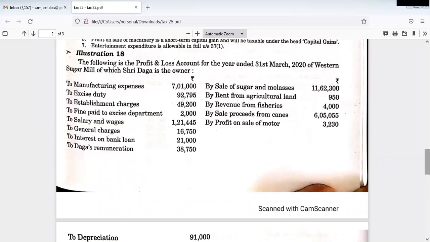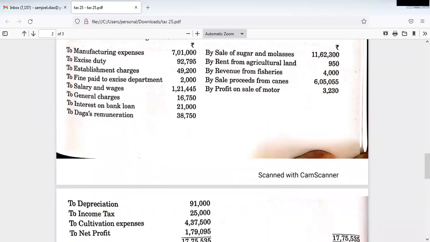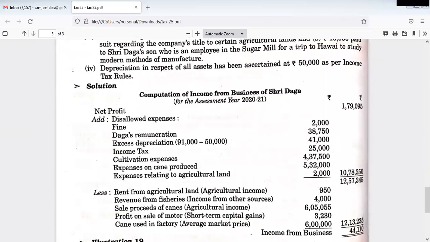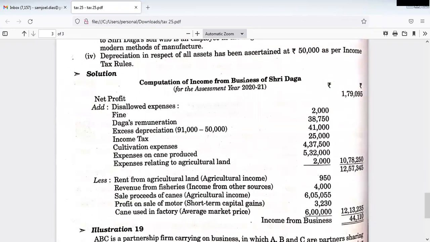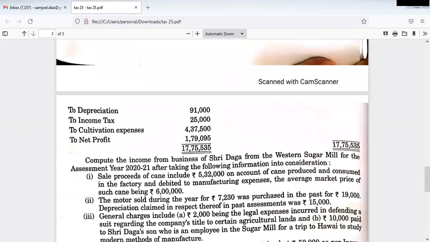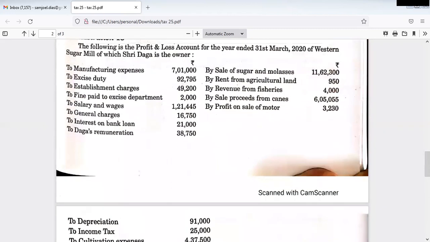The next, establishment charges 49,200. Now we have to see whether any additional information is provided for establishment charges. Here establishment charges are allowable, and no other information is given here. It is allowable. Then fine paid to excise department 2,000.